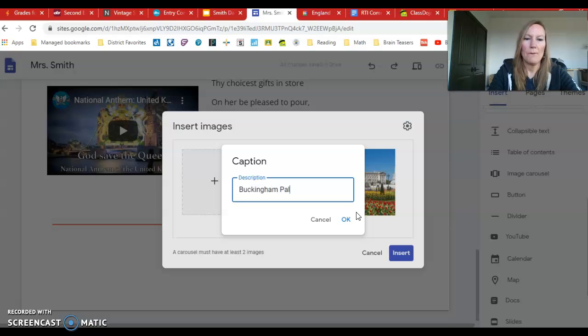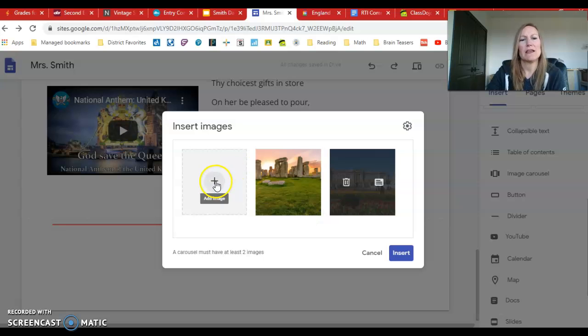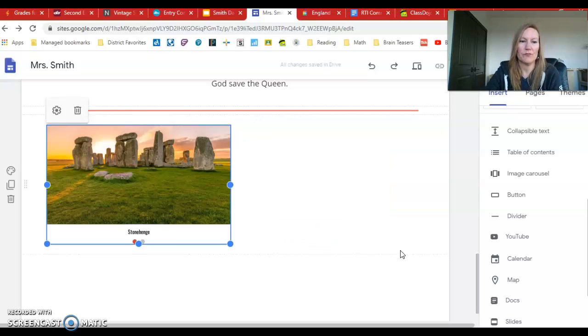Buckingham Palace. And I'm going to click OK. Now, like I said, I could keep going and I could add multiple more images, but just for today, just so I can show you how to work this, I'm going to finish there and I'm going to click insert. All right, and so you see it pops up over here. You can see there's my caption.